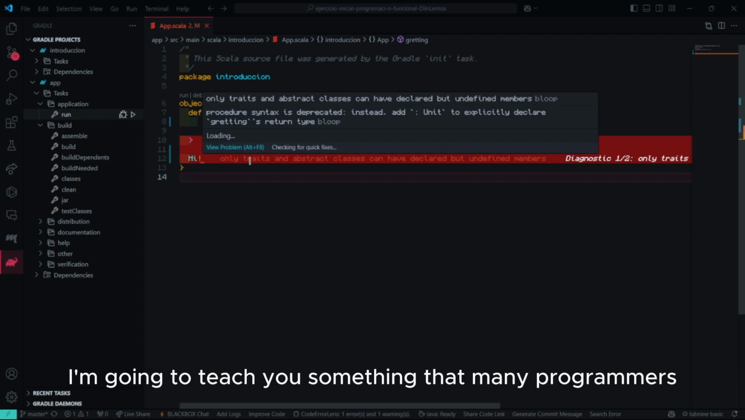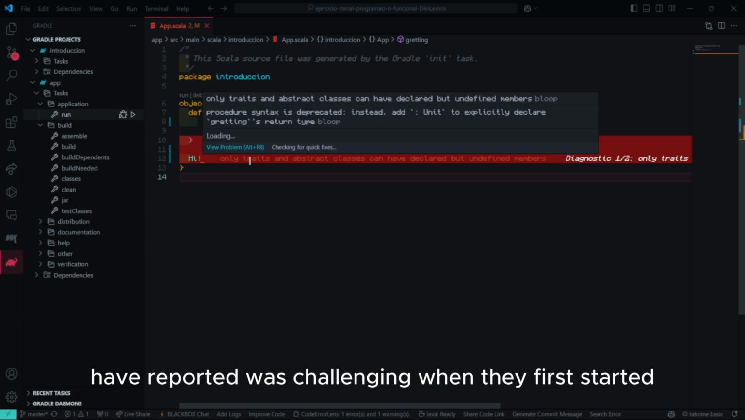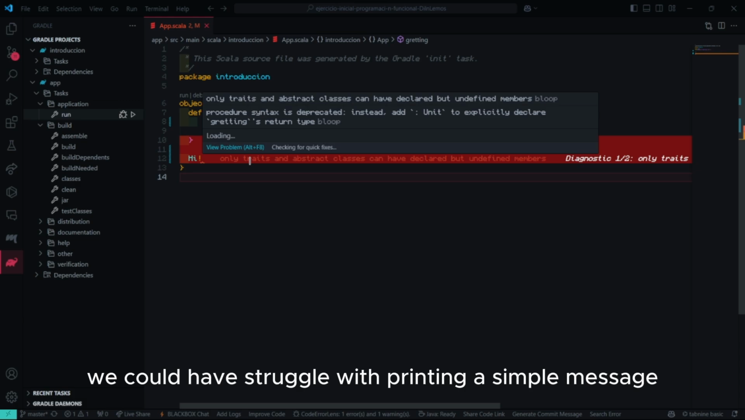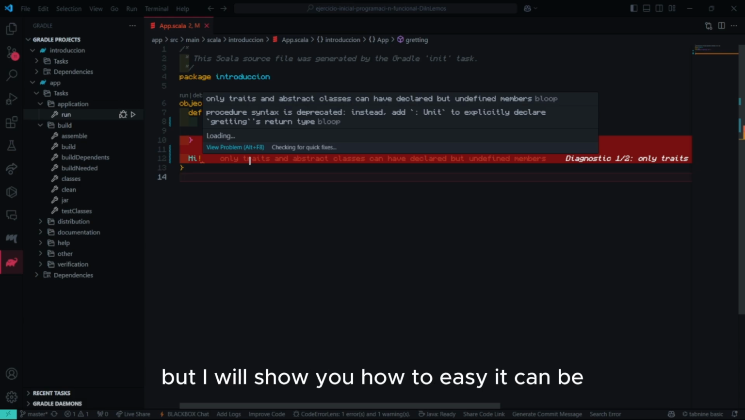Today I'm going to teach you something that many programmers have reported was challenging when they first start. We could have struggled with printing a simple message, but I will show you how easy it can be. Let me introduce a greeting function, which will be of type String. The function will have a value the main instructor said was the classic beginner's example.